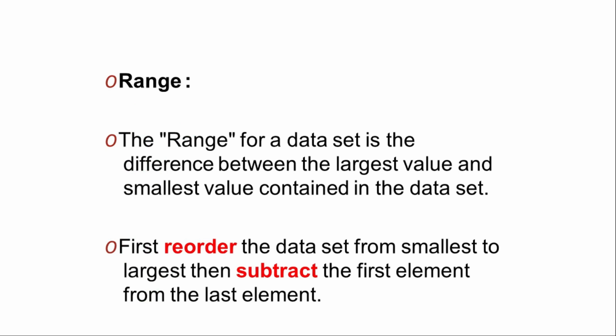Next is range. The range for a data set is the difference between the largest value and smallest value contained in the data set. First, reorder the data set from smallest to largest, then subtract the first element from the last element.